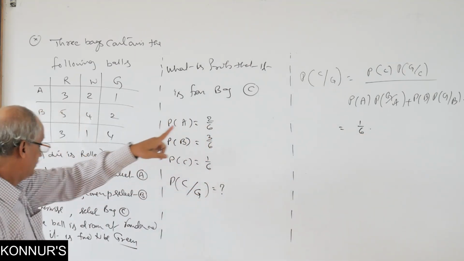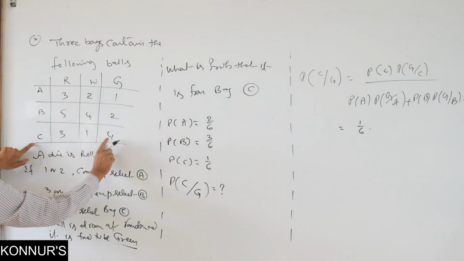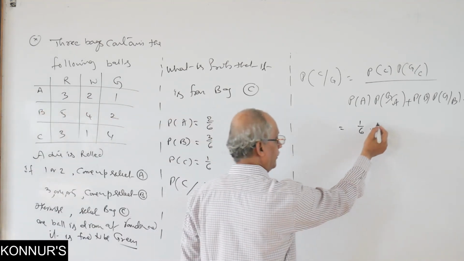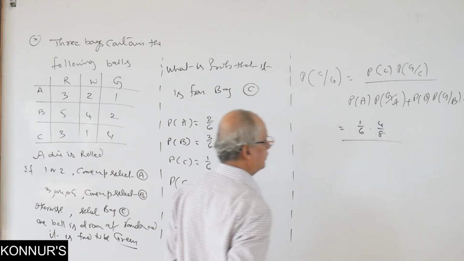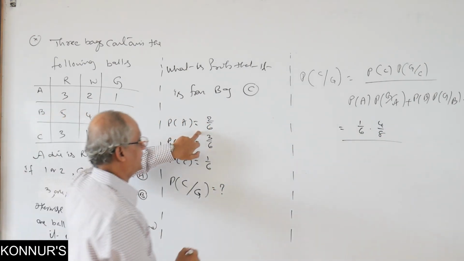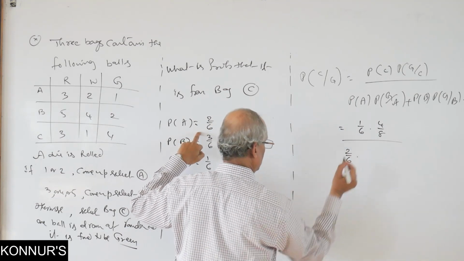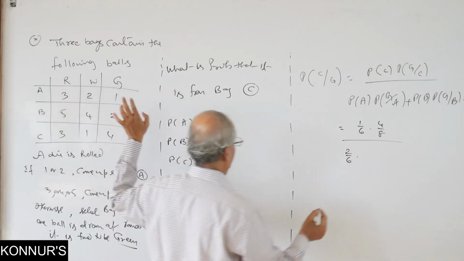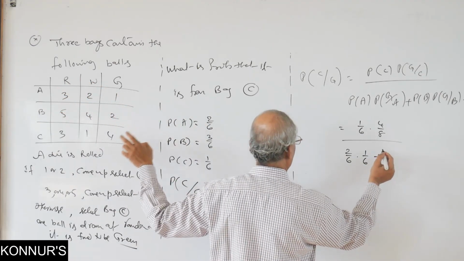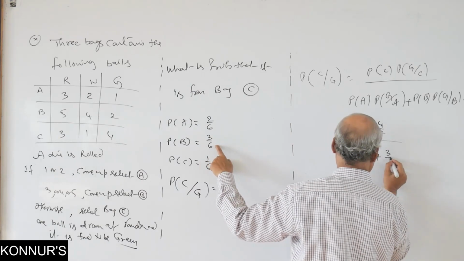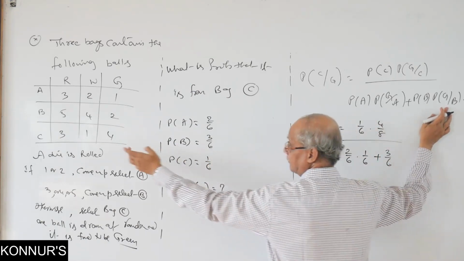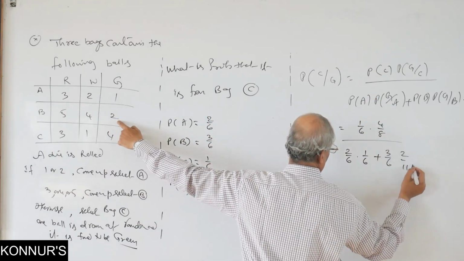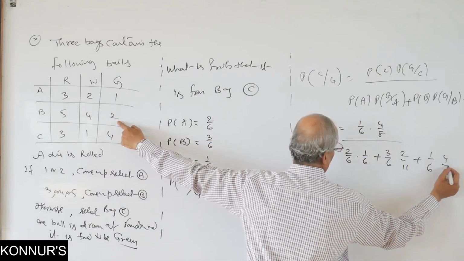In C, green 4 by total 8. 4 by 8 by A bag 2 by 6. 2 by 6. A alone. In this what is G? 1 by 6 plus B bag 3 by 6. In B bag, green, 2 by 11 plus same.